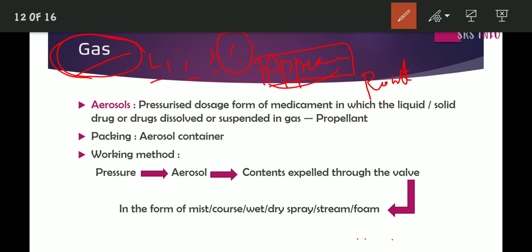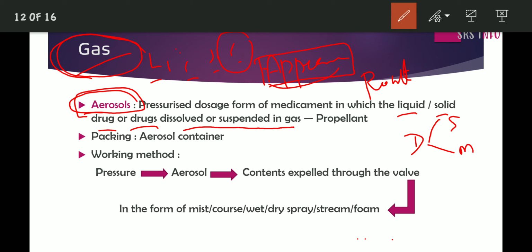The most important form is aerosol. What is aerosol? The pressurized dosage form of medicament in which the liquid or solid drug or drugs are dissolved or suspended in a gas is called an aerosol. Let me explain. A medicament, a form of drug which may be liquid or solid, single drug or multiple drugs, is pressurized.